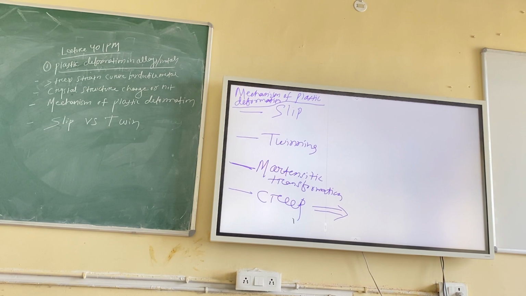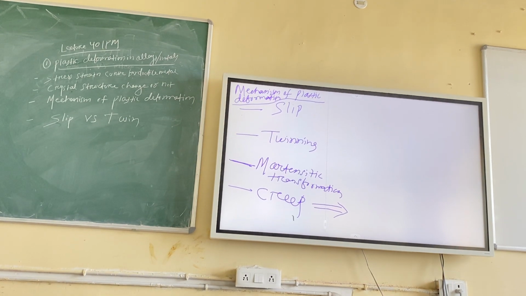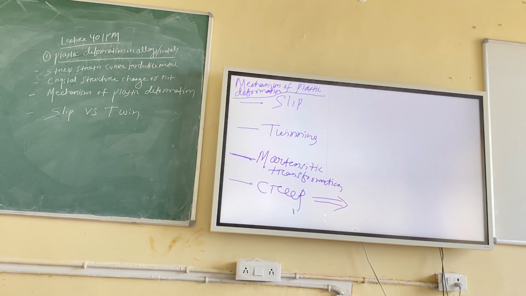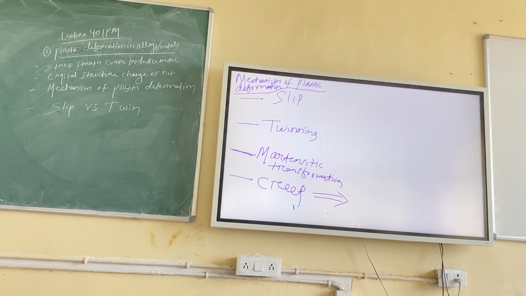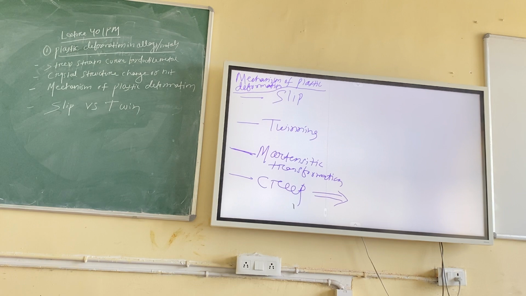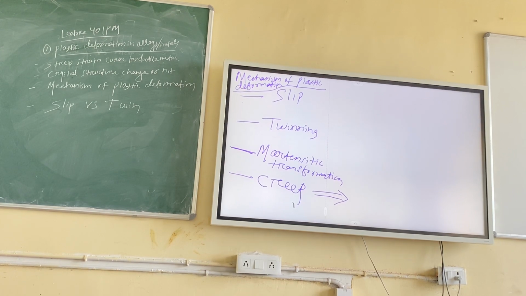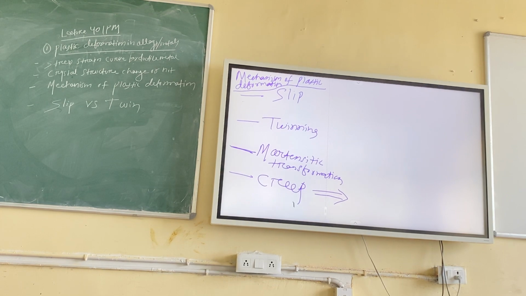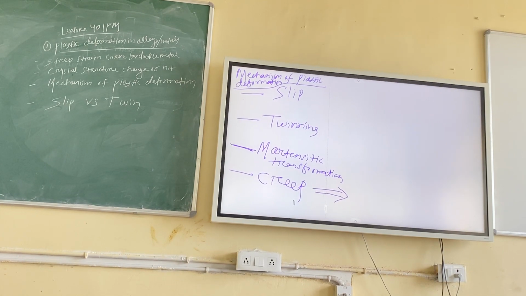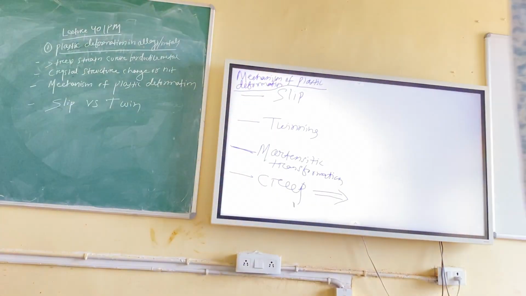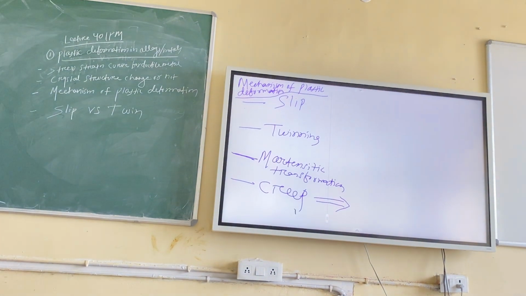One point you can write: yield stress decreases with temperature. Second point you can write: dislocation movement will be easy at high temperature. And you can also write: diffusion also becomes easy at high temperature. Diffusion of what? Diffusion of vacancies, right? These are the important points.